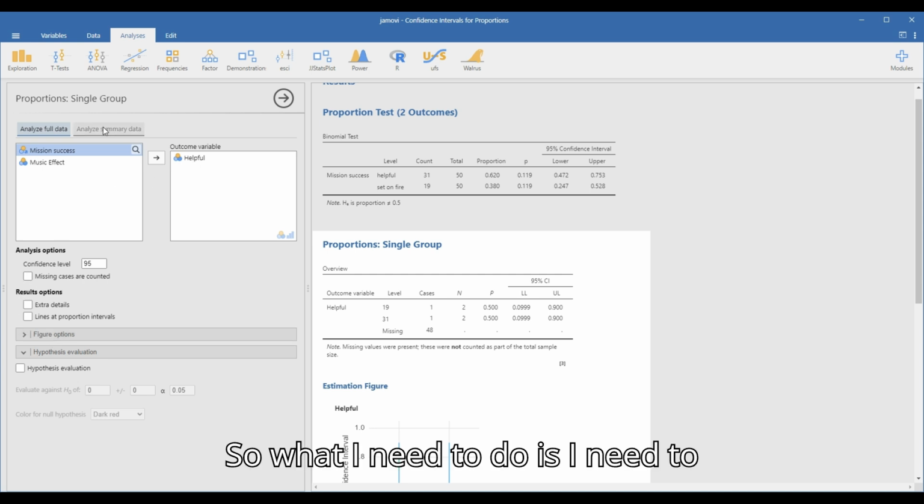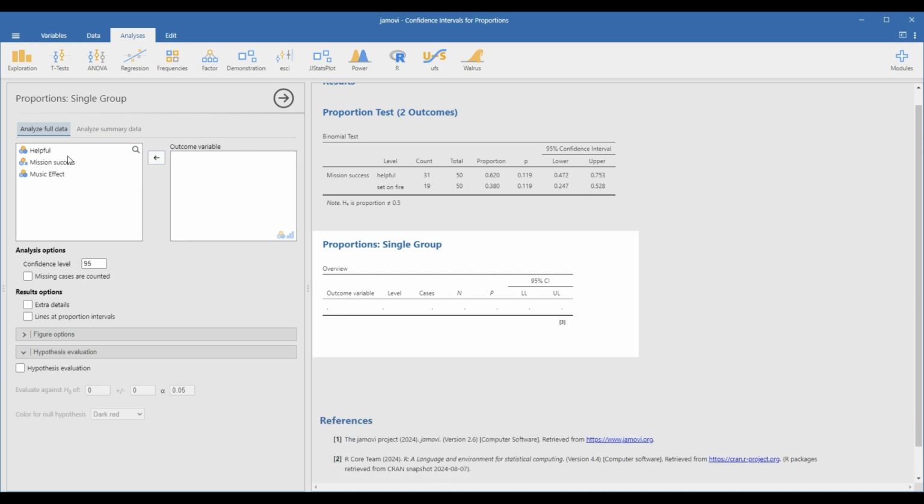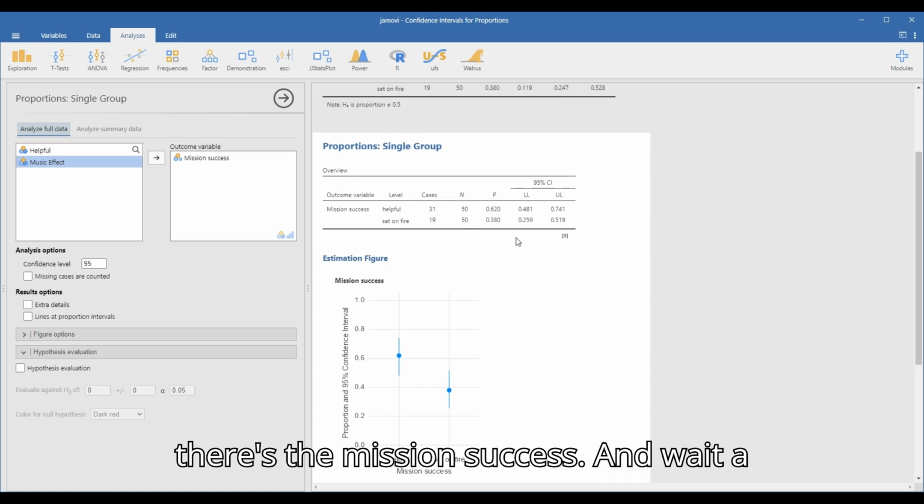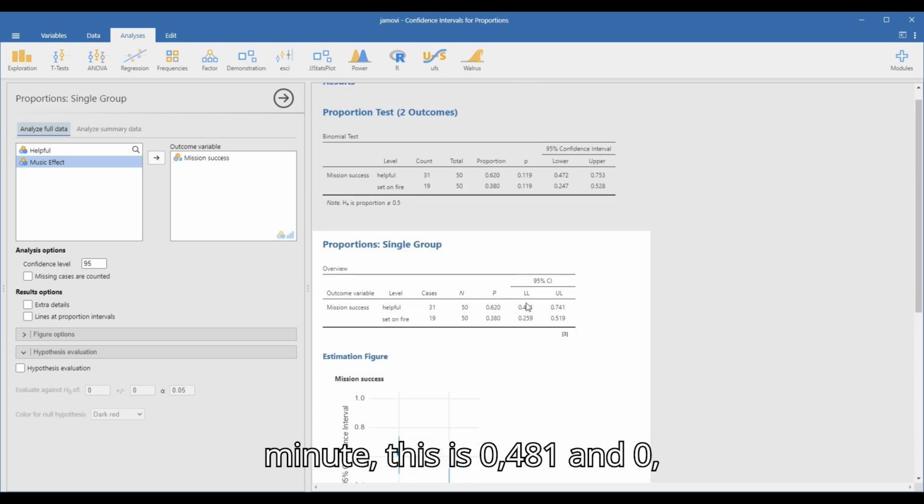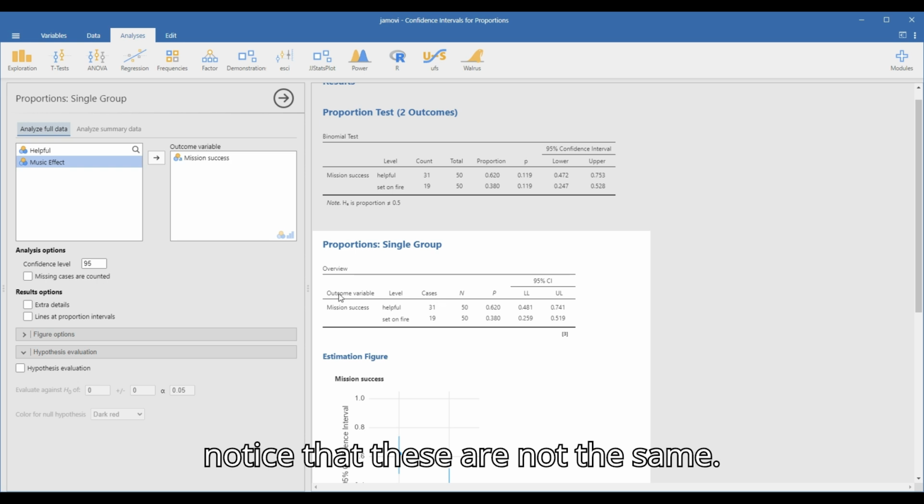So what I need to do is use the mission success. So let's go ahead and put that in, and there's the mission success. And wait a minute, this is 48-1 and 74-1. So that is not the same. Huh, interesting. Okay, so I'm going to come back to that.